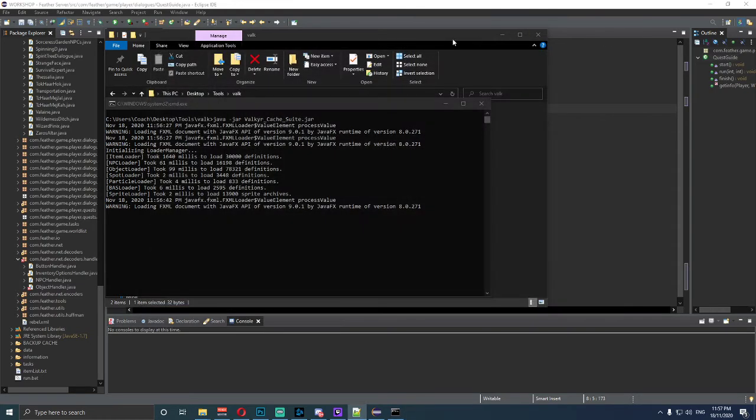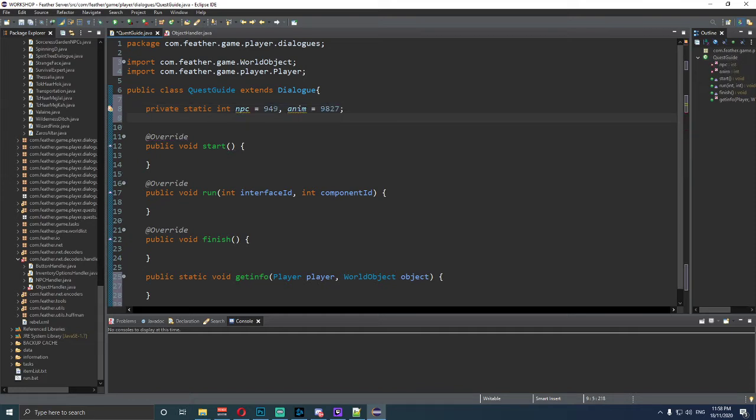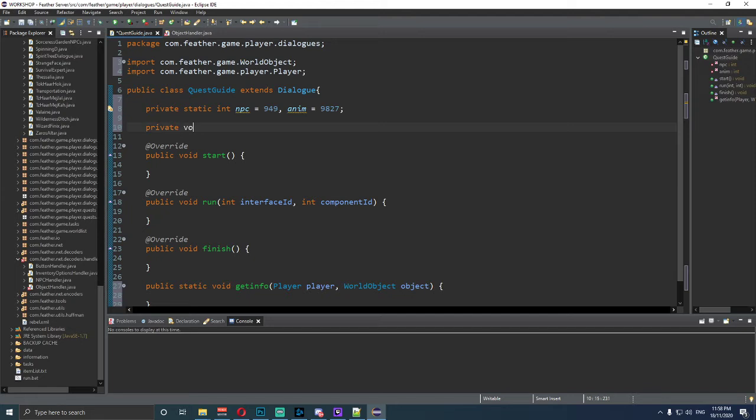Okay, once we've done that, click out of the program because we no longer need it for this tutorial, and let's work on to this. Now that we've got that organized, we need to type in a private static integer, and we're going to type in npc is equal to 949 and anim is equal to 9827, as we have done in previous tutorials. Next part, we need to type it as a private bool, and we need to say quest start is equal to false, quest progress is equal to false, and then we want to type in quest complete is equal to false.